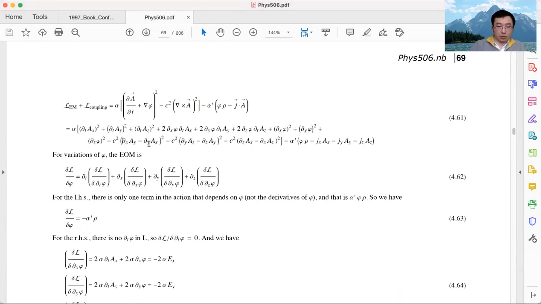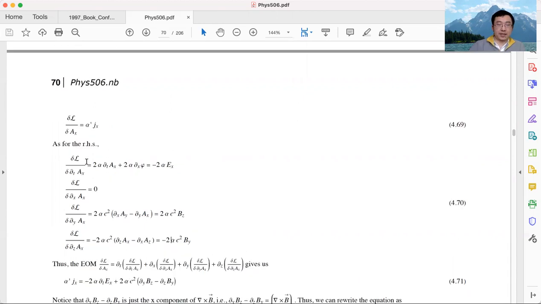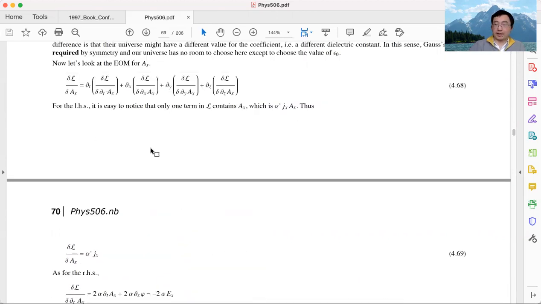So we do need to take a derivative for those terms, and that gives us these two terms. We can massage these two terms a little bit, and this one is actually the z component of magnetic field B, and this one is actually the y component of magnetic field B. So that's the four terms on the right-hand side.